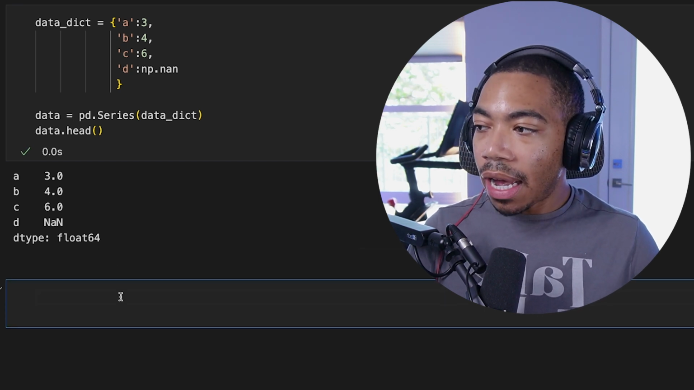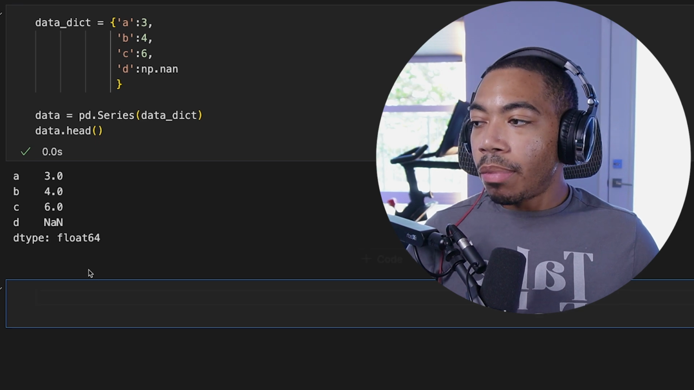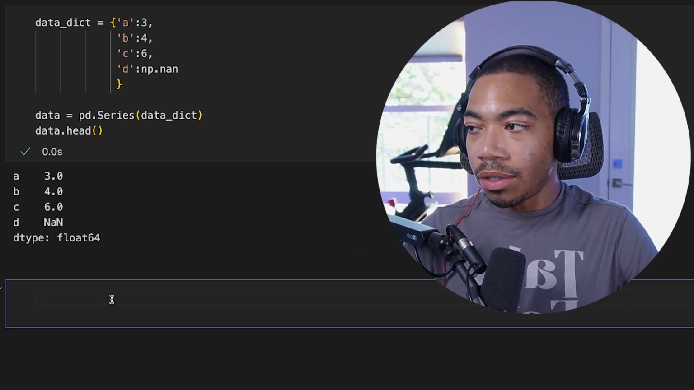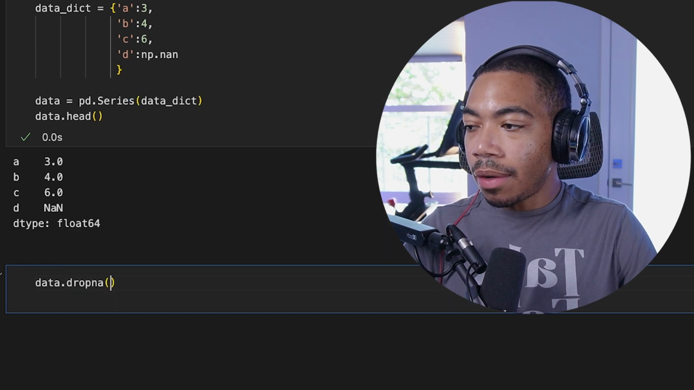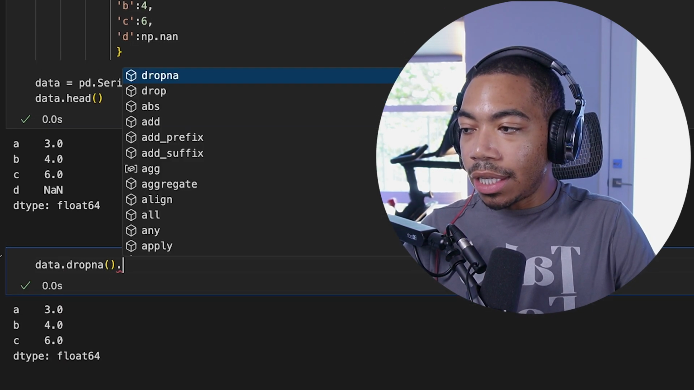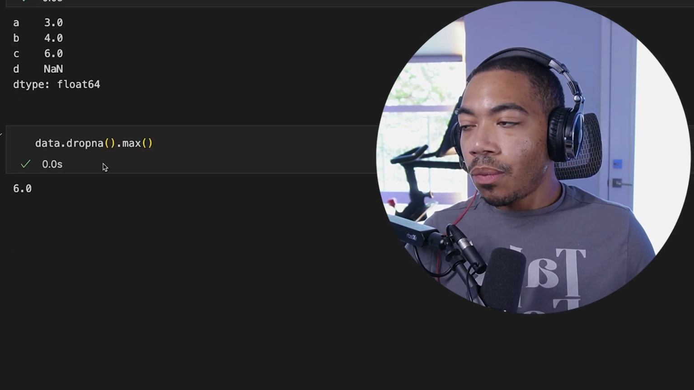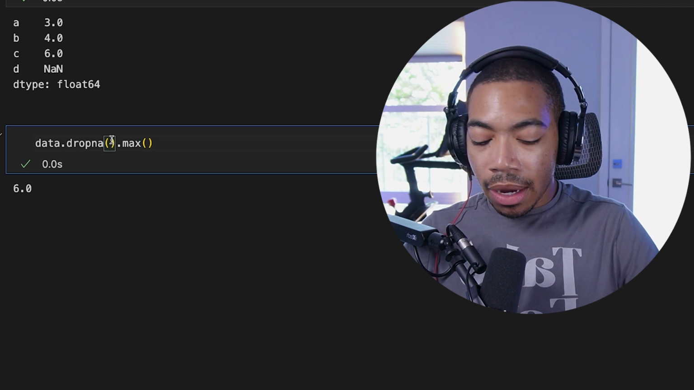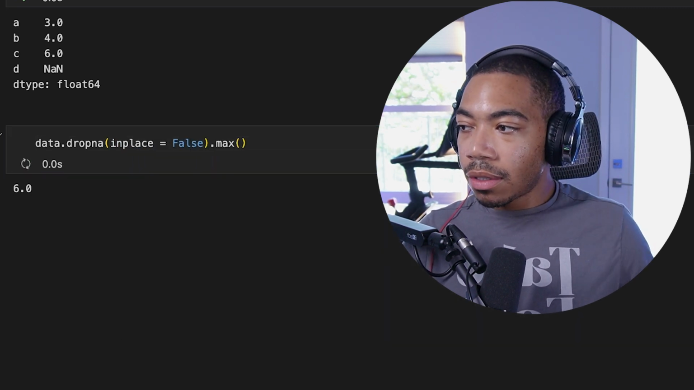Now, let's say I want to find the max value of this values column, but first I want to drop the missing values. So I can easily run data.dropna() and get this output here. And then if I want to, I can chain the method max to get the maximum value there, which is equal to 6. Now, in this example, there's an inplace argument that is by default set to false.